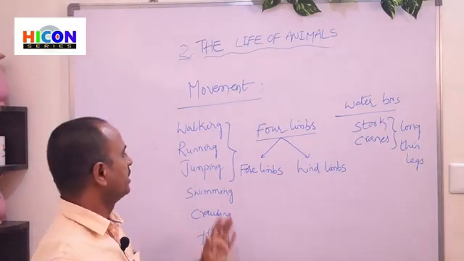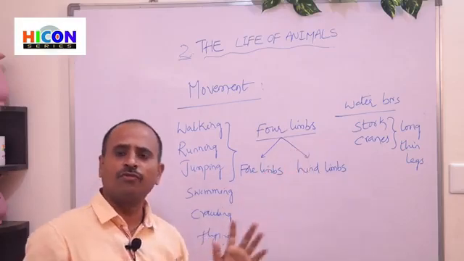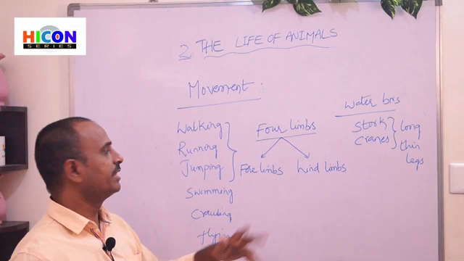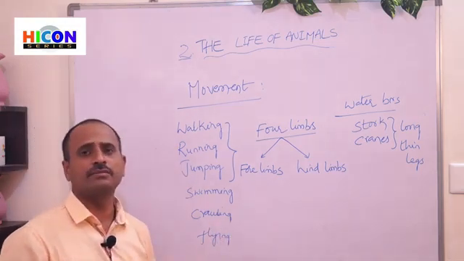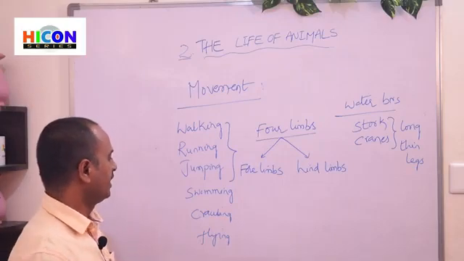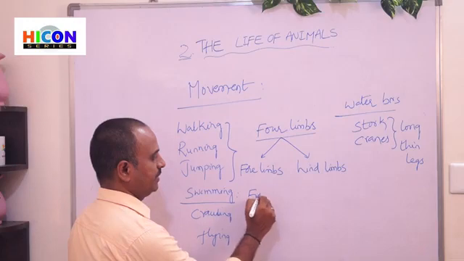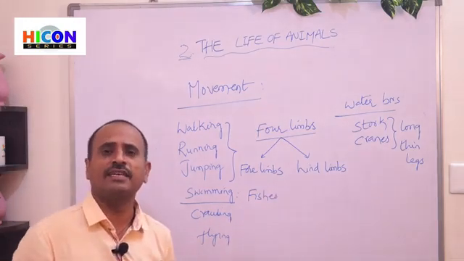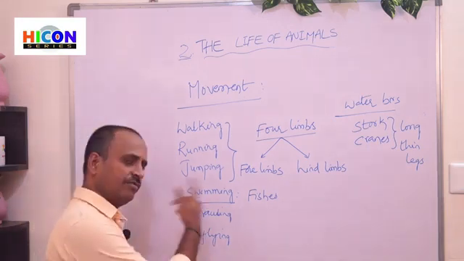So in this way, different animals and different birds will move from one place to another with the help of their limbs by the movements walking, running, and jumping also. And if we take swimming, some animals like fishes, whales and sharks, etc., they will move from one place to another by swimming.